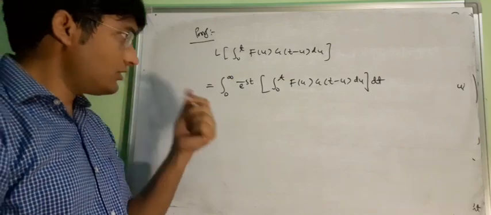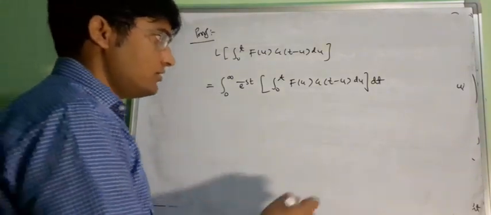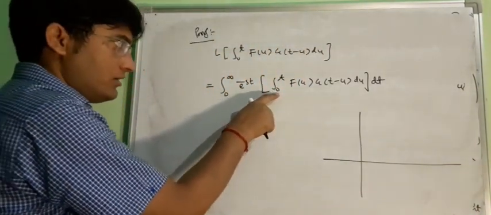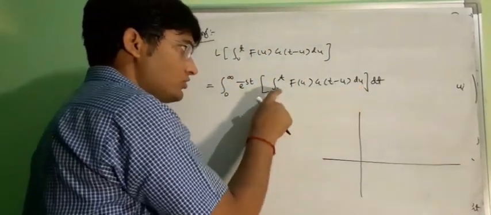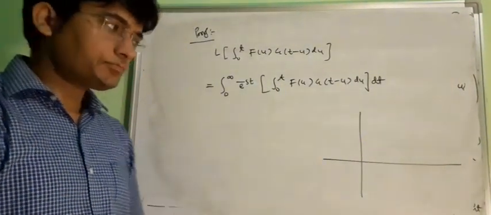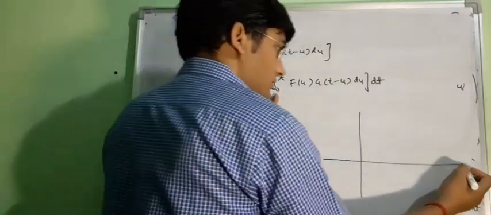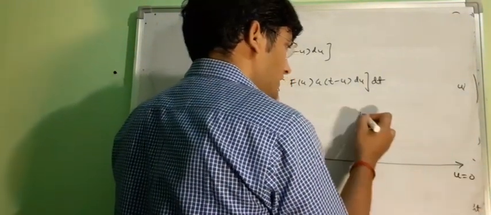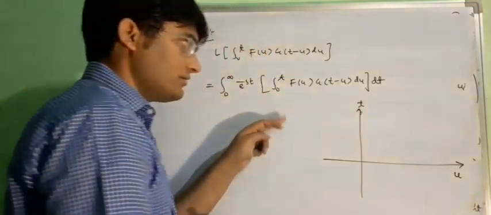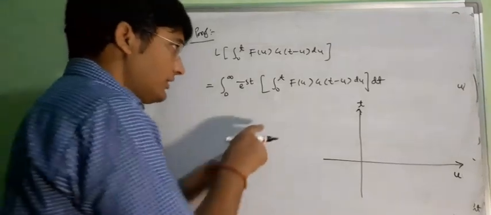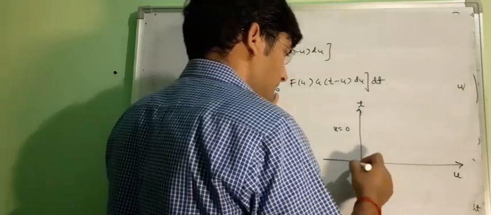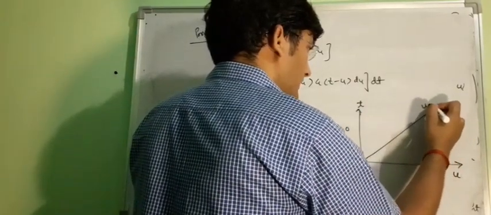To change the order of integration, let us draw the graph. Here you can see that we have the limits of u in terms of t. Now our aim is to find the limits of t in terms of u. So you can see that u is from 0 to t. Let us assume that this is the u axis and that is the t axis. Here u is 0, so u equal to 0 means this t axis, and u equal to t means this line.